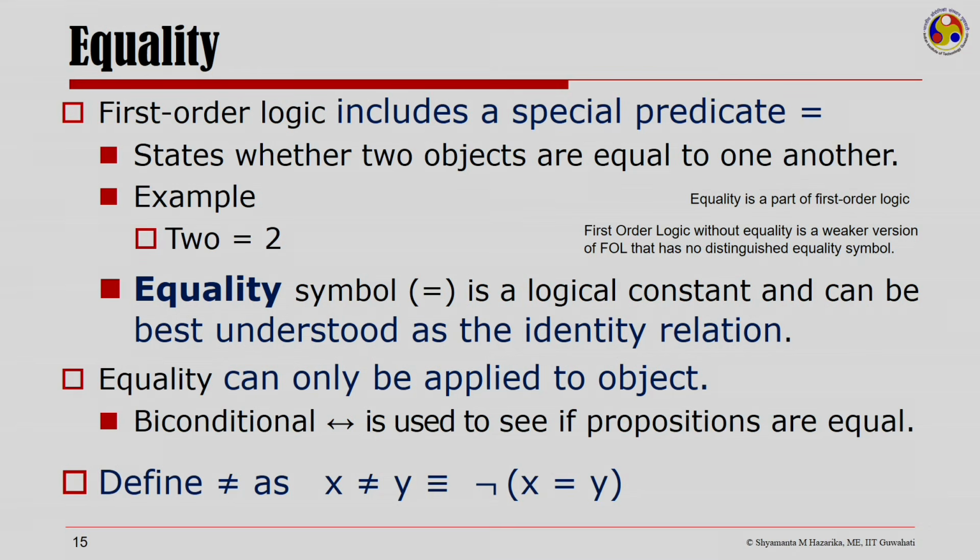If I am talking of propositions, then I need to use the biconditional. So, not equal to, given the equality symbol, could be defined as the negation of x equal to y. Let us now look at the quantifiers more closely.